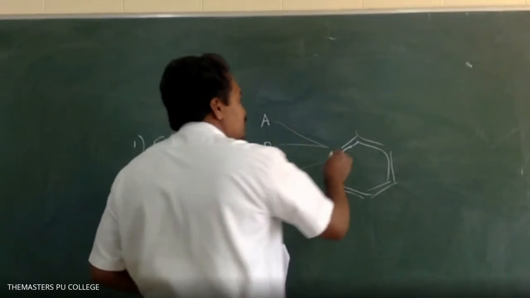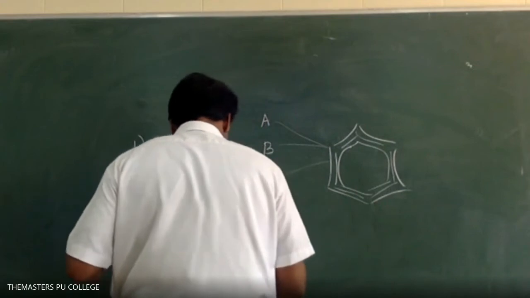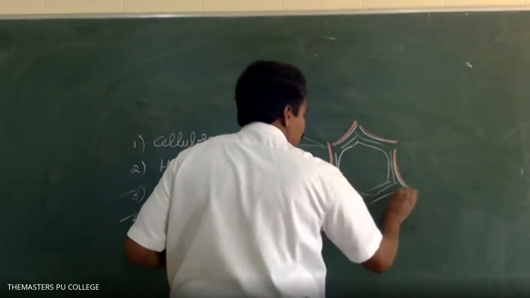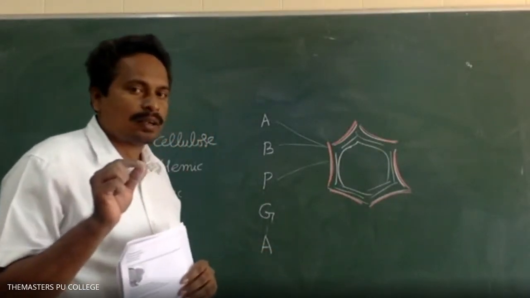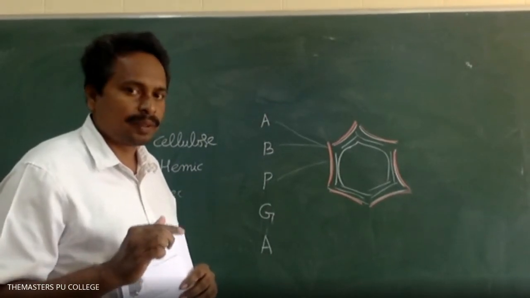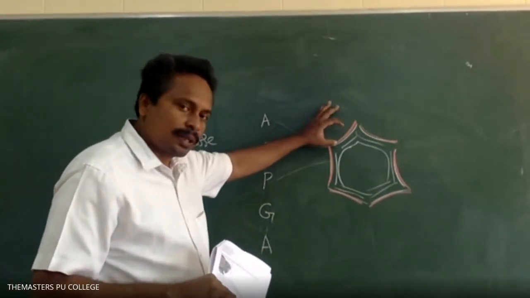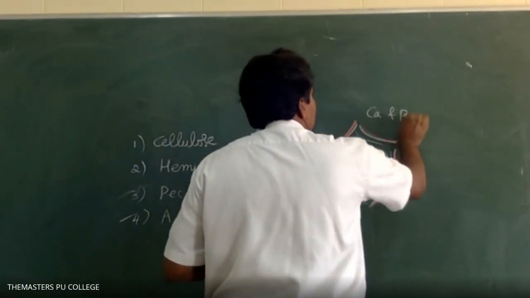In algae, the cell wall consists of the outermost layer, the middle lamella, and the primary wall. The middle lamella is the outermost layer of the cell wall, made of calcium pectate.